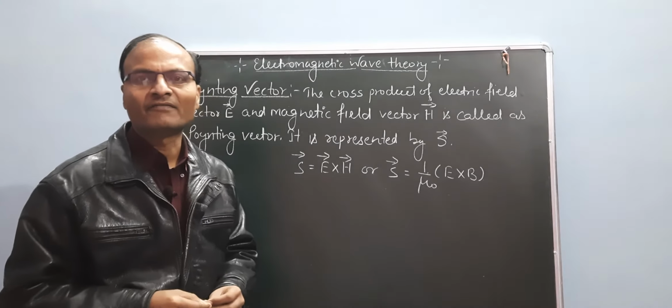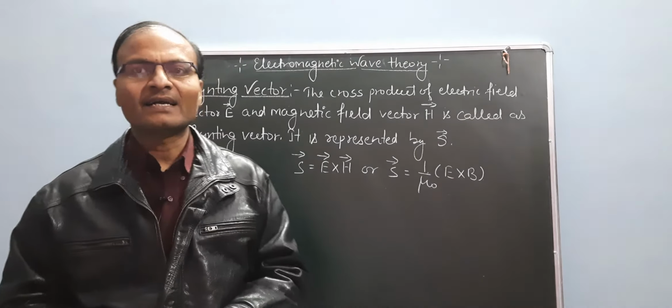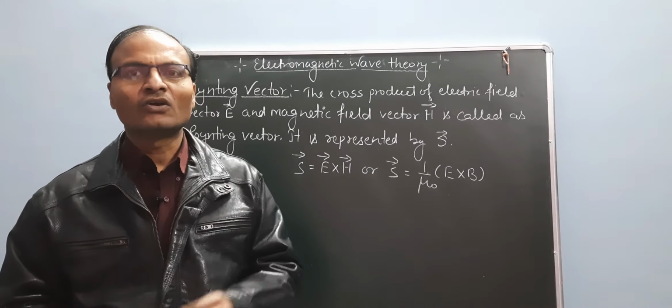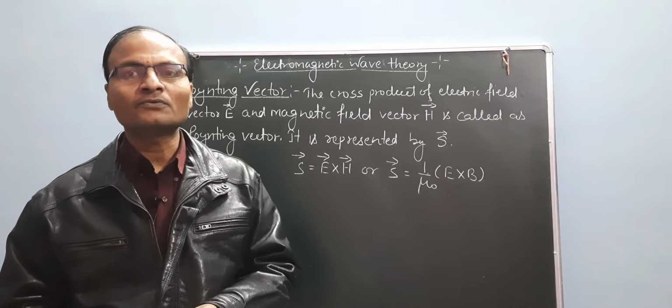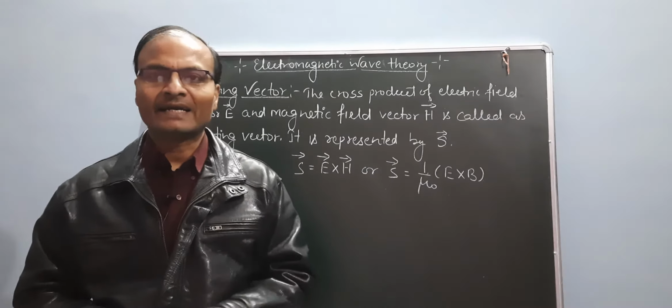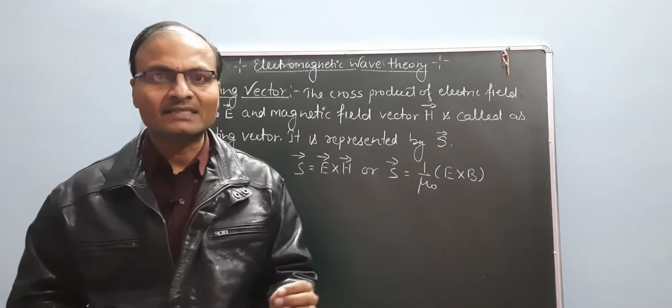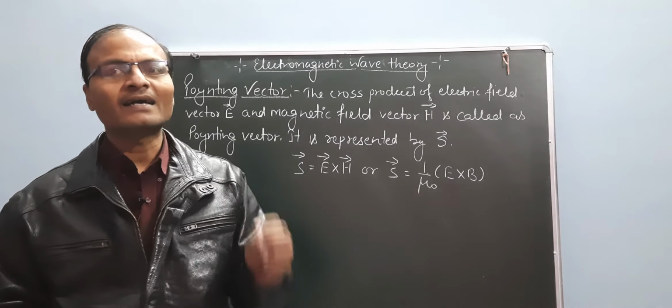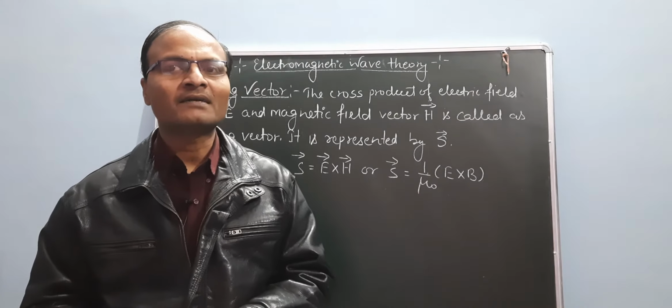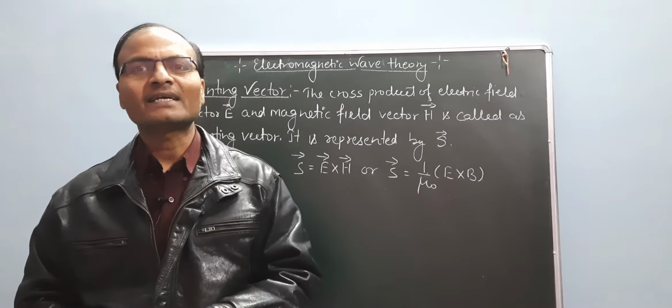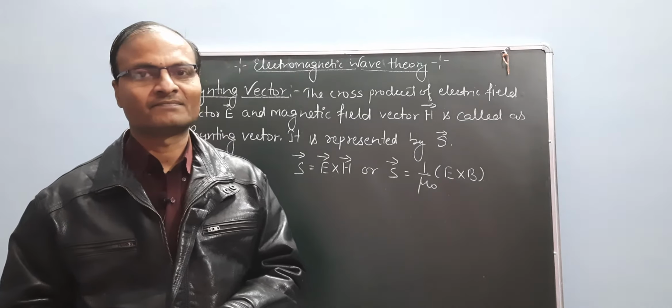An electromagnetic wave has electric and magnetic field vectors oscillating perpendicular to each other, and electric and magnetic disturbances travel in a direction perpendicular to both the electric and magnetic vector.